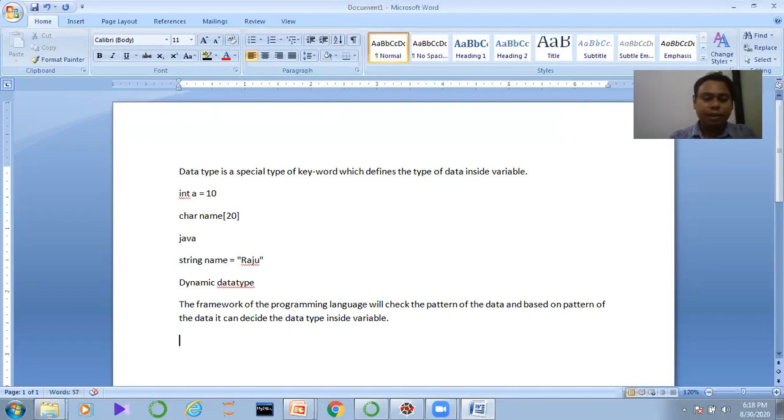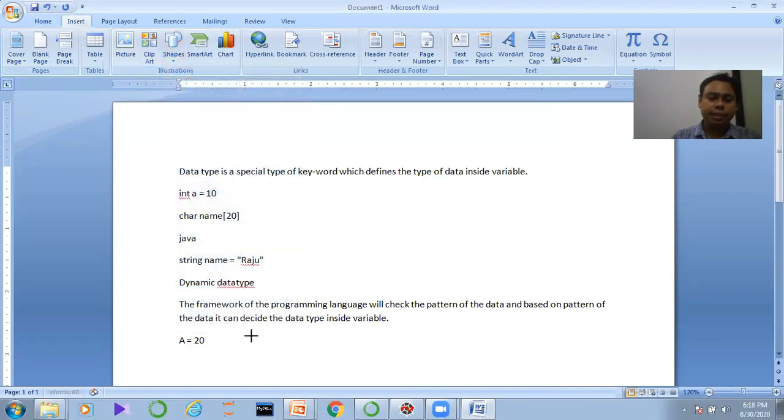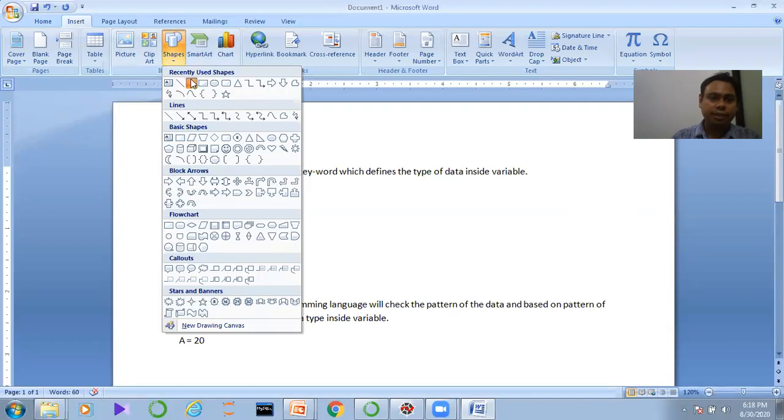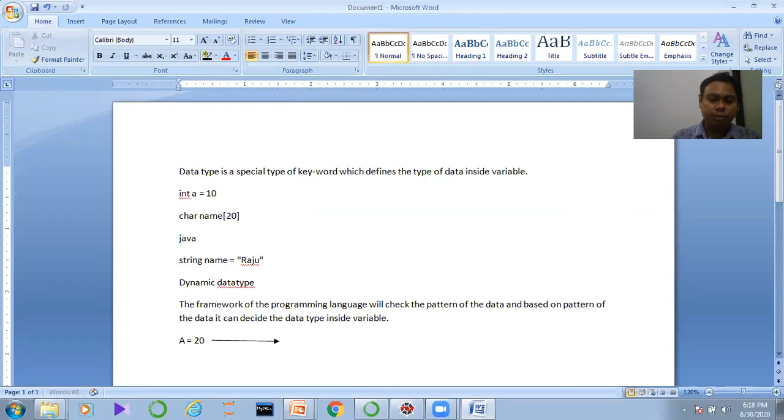Means if you declare here a equal to 20, what would happen? The framework will check that 20 is present here. 20 is a number, and automatically it will understand that it is an integer. It will understand automatically that it is basically our int.